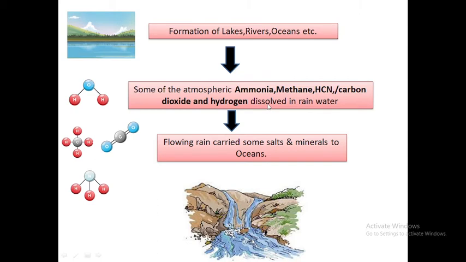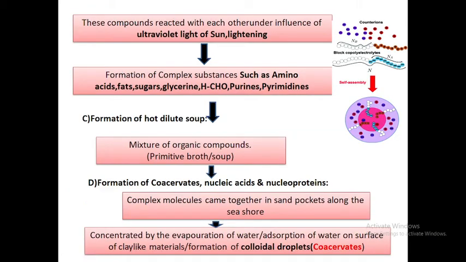And some of the atmospheric elements which were present in gaseous form, such as ammonia, methane, hydrogen cyanide, carbon dioxide, and hydrogen, dissolved in the incoming rain on Mother Earth. So rain carried these atoms or molecules to the rivers. Apart from that, the running rivers also carried salts and minerals to the ocean. So the water collected, consisting of the different types of molecules gathered by the rivers.